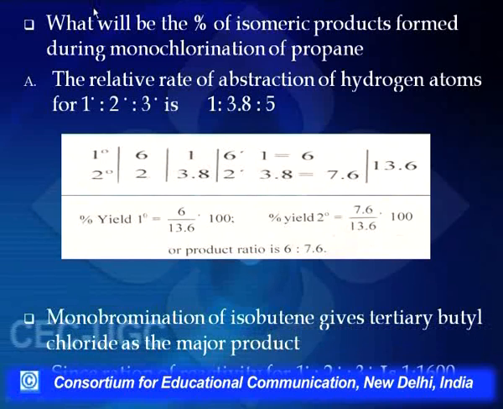And if we talk of a higher alkane, the probability of getting different products is even greater. The order of reactivity of halogens is fluorination greater than chlorination, greater than bromination and iodination. And the order of reactivity of hydrogens is tertiary greater than secondary greater than primary. So this is what we were talking about for alkanes.